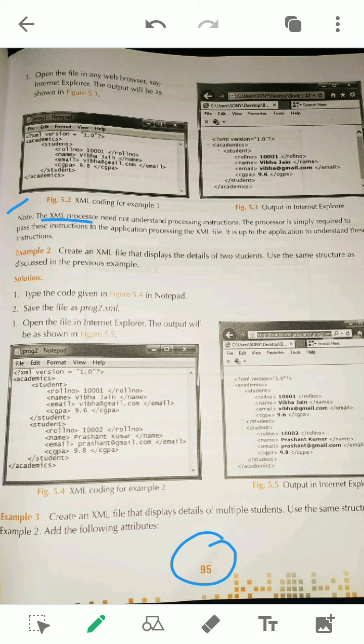So if we take the example that all the teachers are applications, these are the softwares. These applications are taking information from that fourth grade employee. The fourth grade employee is the processor. The processor will never try to understand what is coming from the XML file to the software.